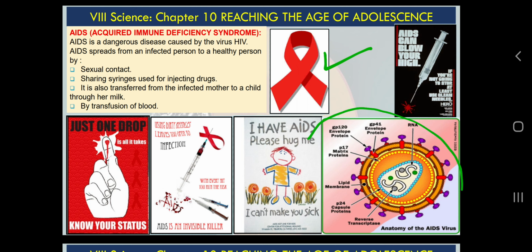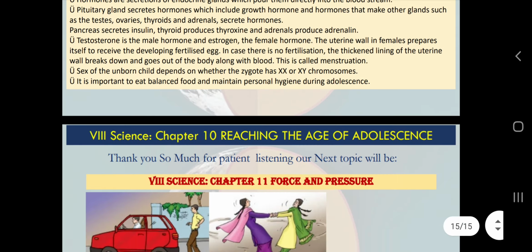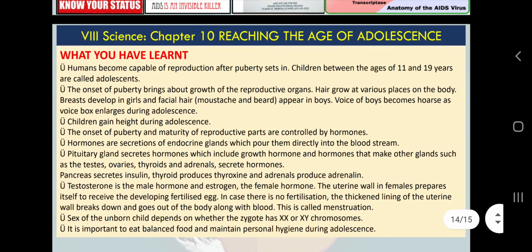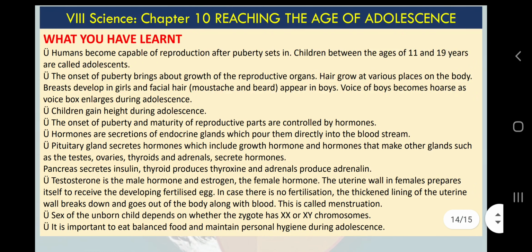And this is the structure of the virus. Although it is not necessary to learn about the structure, if you want, I have included this picture also. So with these points, I conclude this chapter. In your NCERT there is a very good segment that includes the summary of the chapter. You will find this summary in your NCERT also, so you can take a screenshot if you don't want to open that book.